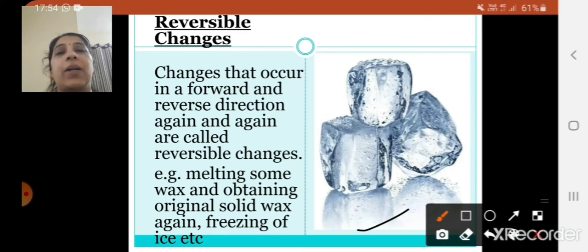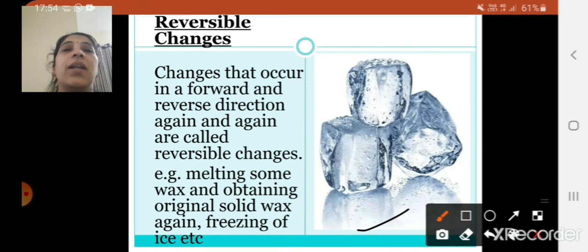If you keep wax for melting, what you see is that the wax gets melted and accumulates down, right? So again you obtain the original solid wax. Freezing of ice also, right? Now this ice, when you keep it outside at room temperature, will get converted into a liquid. Now again if you keep it in the freezer, it will again get converted into ice. So it can be converted in both forms, it can be brought back into the original form. Those are called reversible changes.